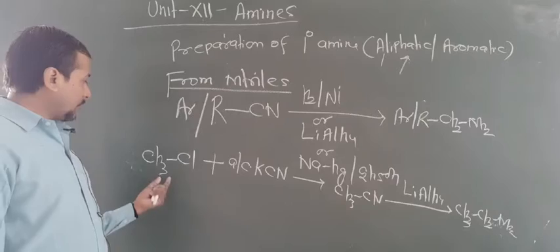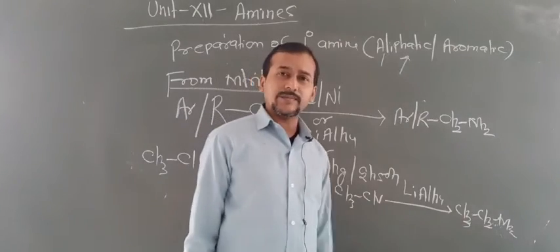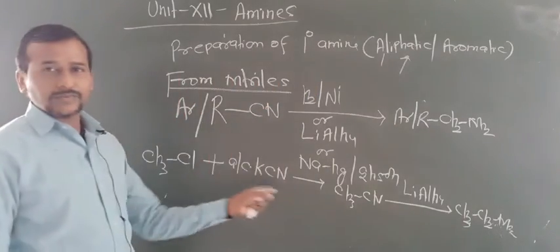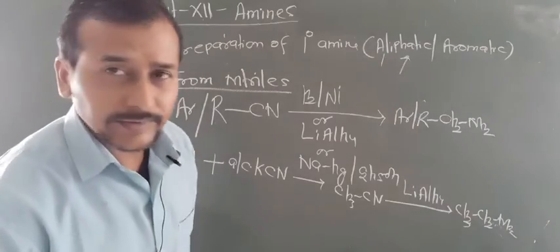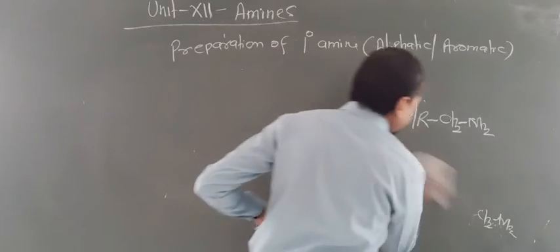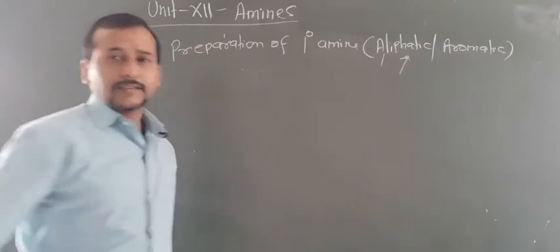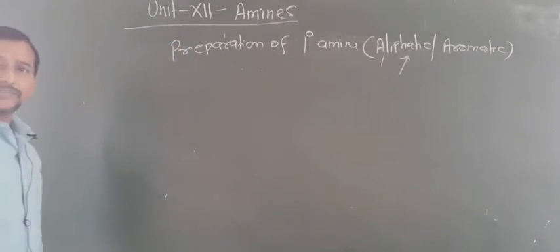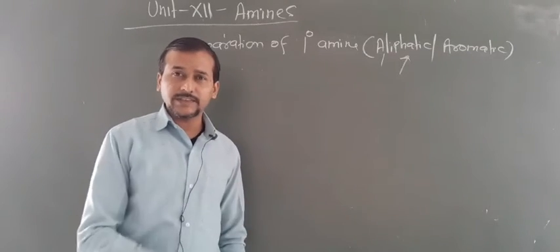So look here, one carbon, now finally you get the 2 carbon amine. So that means this reaction can be used in the ascent of series in amines. Now one more question may arise: how can you convert benzonitrile into benzylamine? So you can also use these reactions.